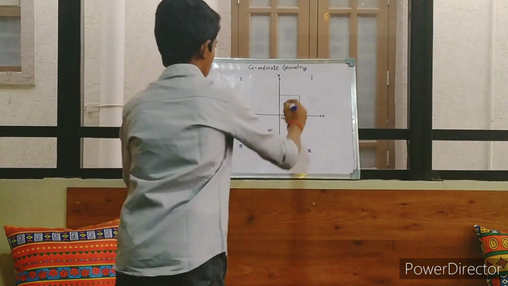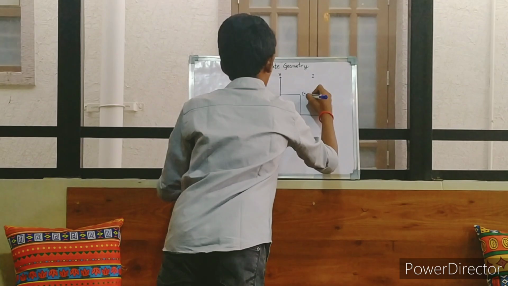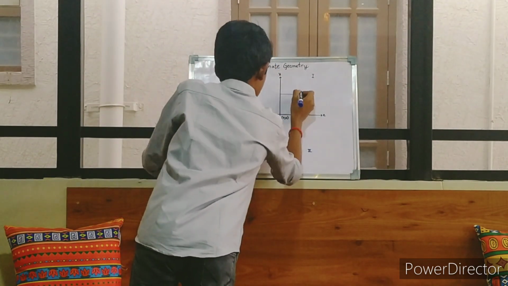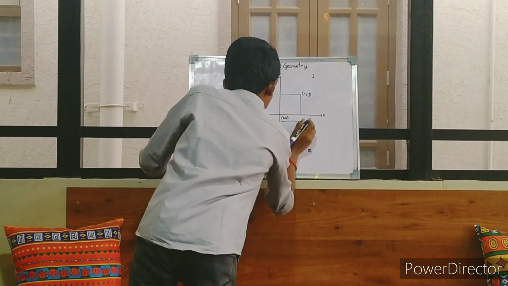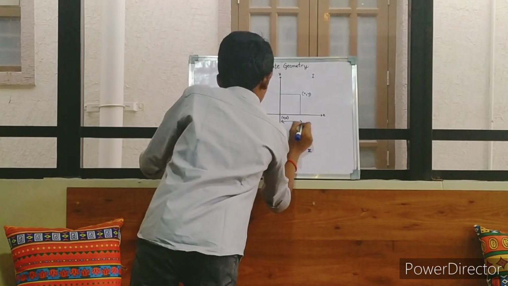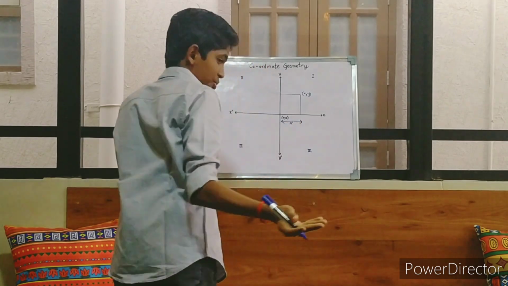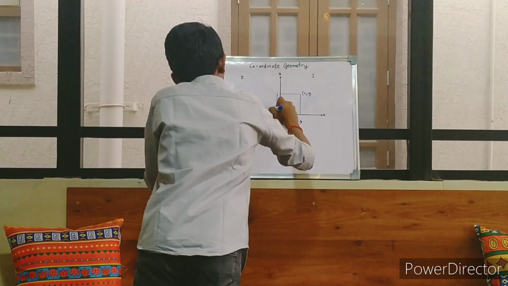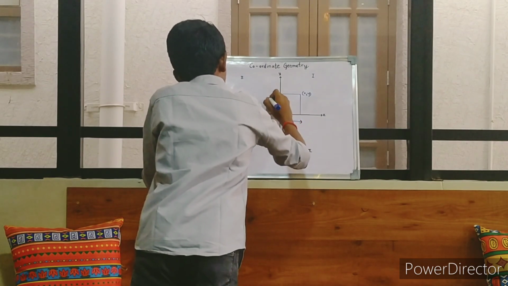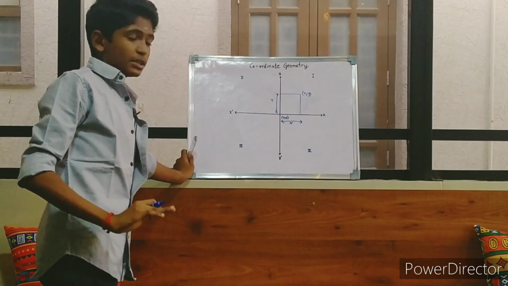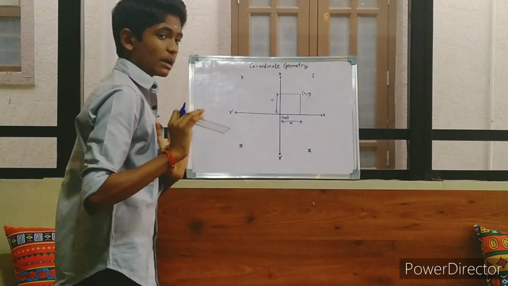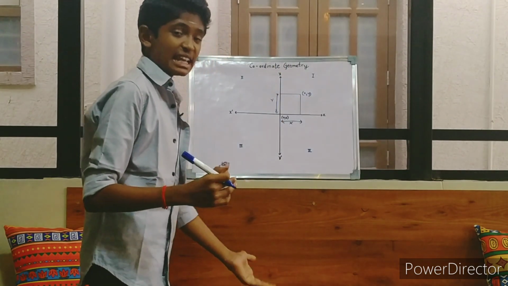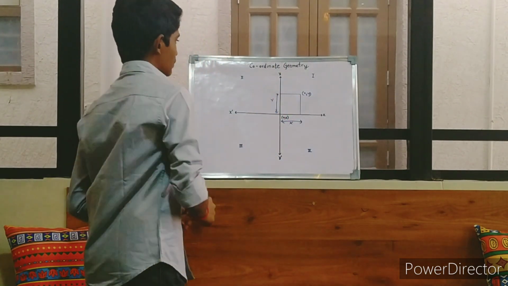Okay, I don't know what this point is. I am naming it as x comma y. Why x comma y? I don't know the distance. So I am naming the distance of the point from here as x. Okay. And I don't know this distance also, right? I am naming it as y. Okay? Y. This is the actual representation of a point. If you want to represent it from the origin, taken as 0, 0. Okay? Now you are taking it like this.